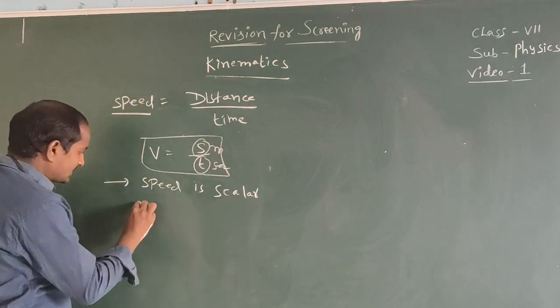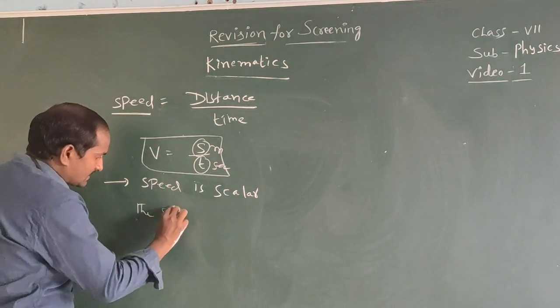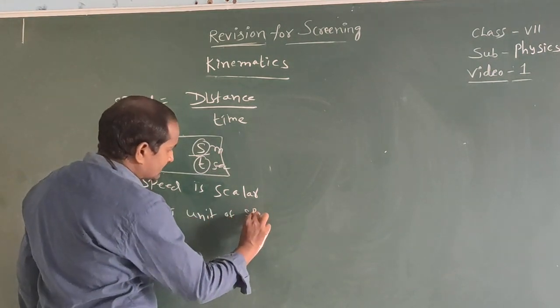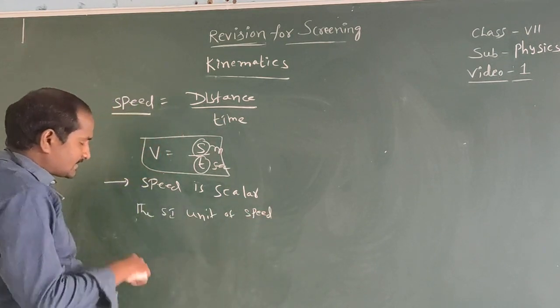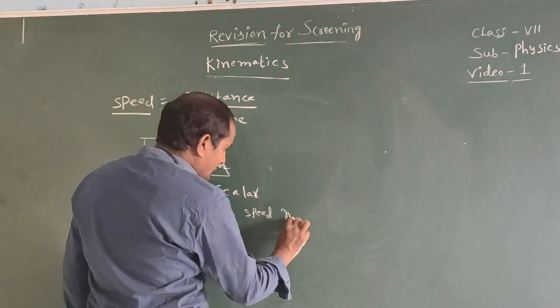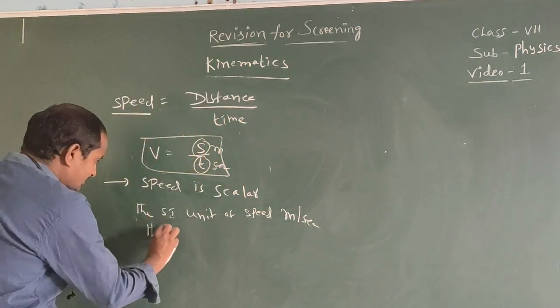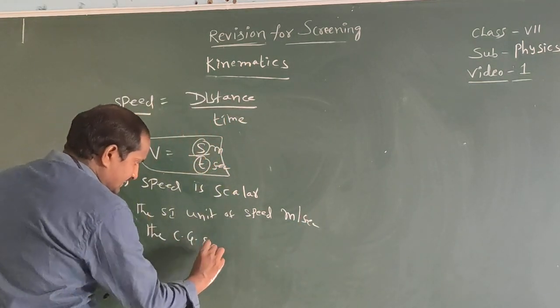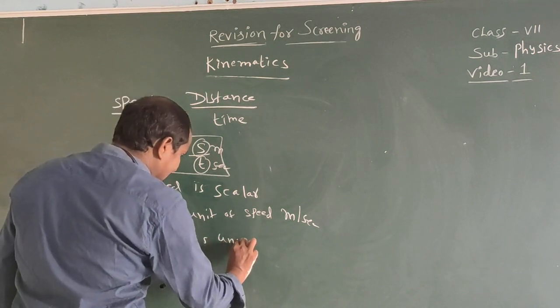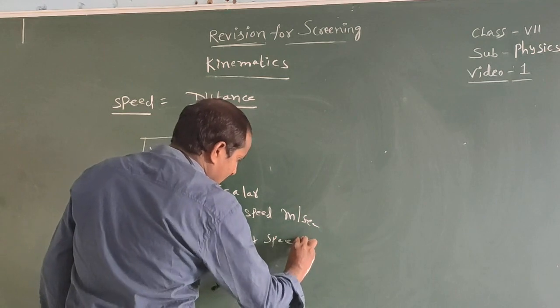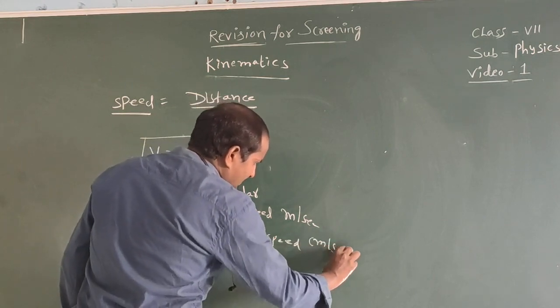That means the SI unit of speed is meter per second. The CGS unit of speed is centimeter per second.